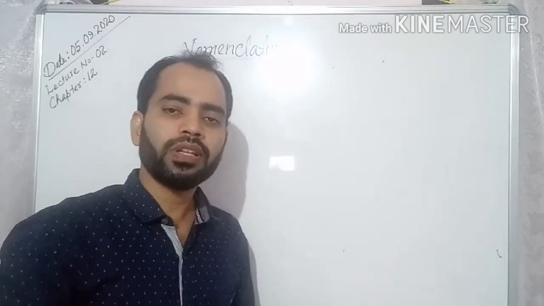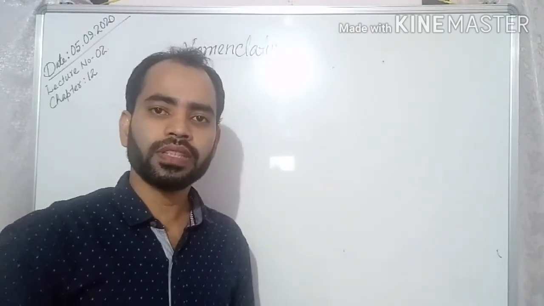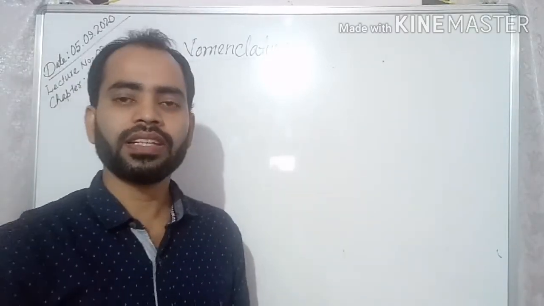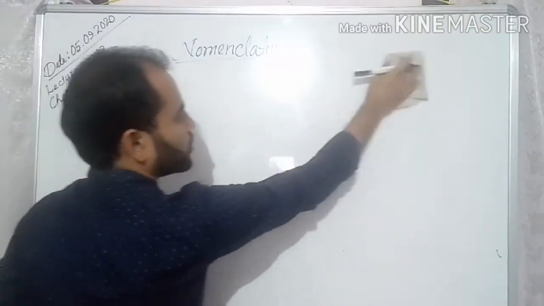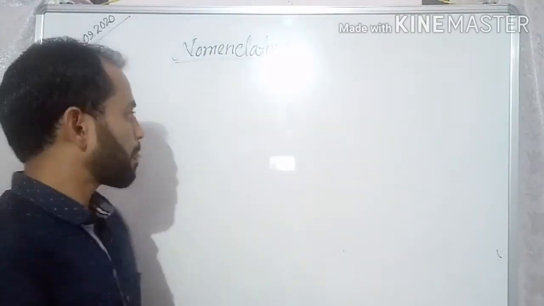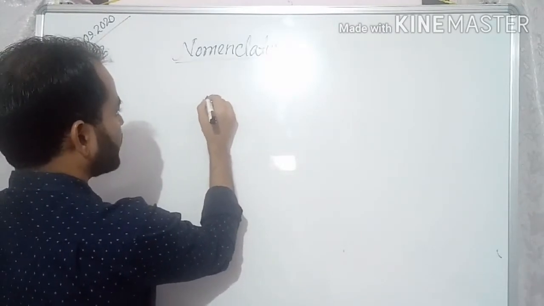After this, we'll go to the naming of the compound. While naming the alkane, the alkane may be straight chain or branched chain.